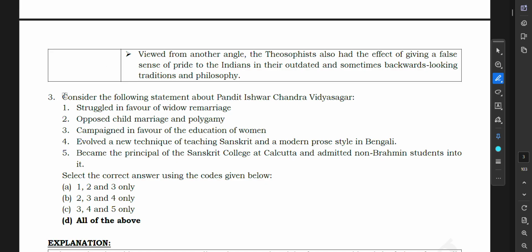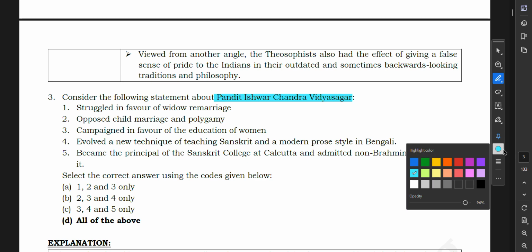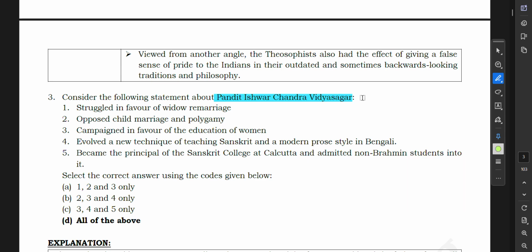So, this is now the next question. Consider the following statements about Pandit Ishwarchand Vidyasagar. You know that Pandit Ishwarchand Vidyasagar was one of the prominent social reformers in India, particularly in Bengal. Why? Because he was a firm advocate of women's education. Let us see: struggle in favor of widow remarriage. Yes, because of him, the Widow Remarriage Act was passed in 1856 with the support of Lord Bentinck also. Then he also opposed child marriage and polygamy. Yes, that is also correct.